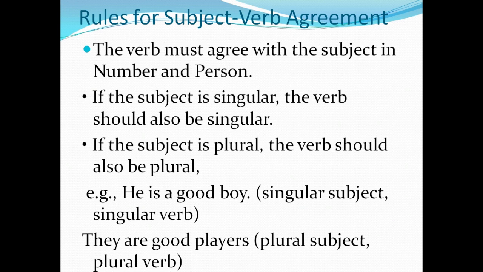If the person is a boy, then the boy should have a connection with the verb. You check whether the number is singular or plural, then you move on to adding a verb.